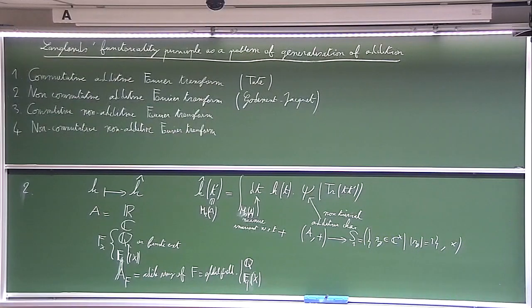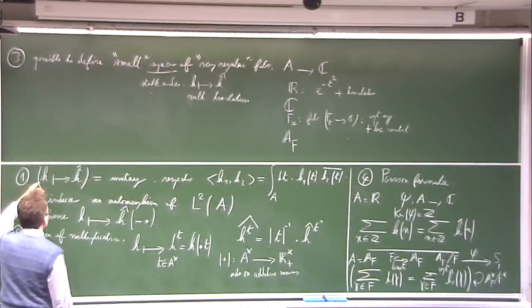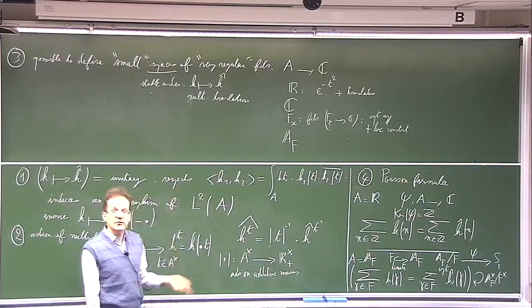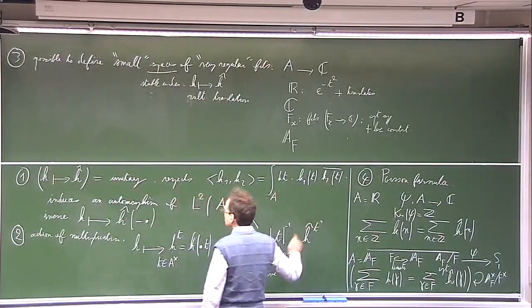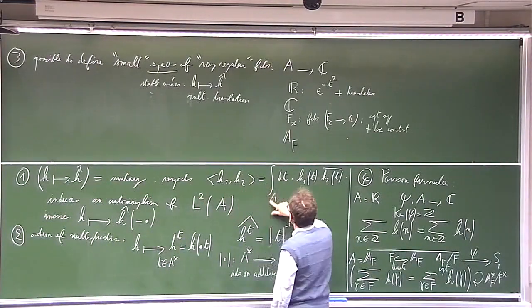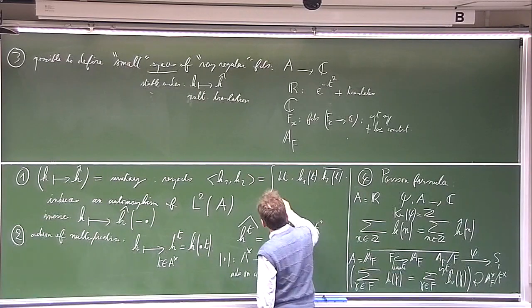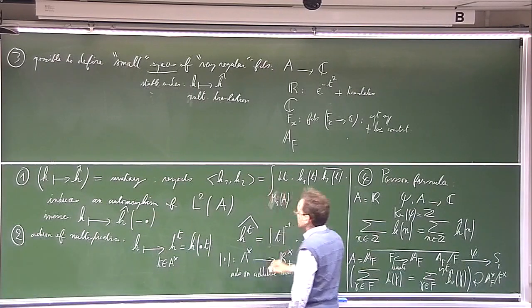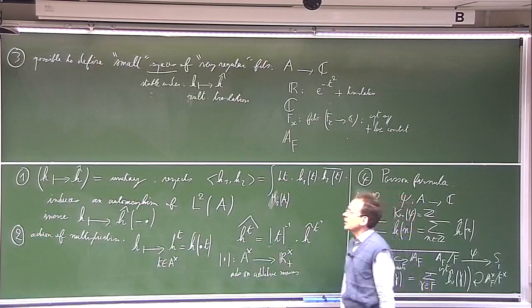And now, let's look at the properties we had in the first, commutative case. Let's see what they become. First, here I have an operator. Is it still unitary? The answer is yes, it is still unitary. It still respects this Hermitian product, which is now defined over this space.